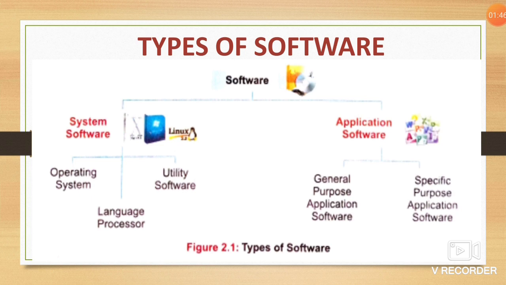Now next is types of software. Here a chart is given that shows the types of software clearly. Software is of two types, system software and application software. Again, system software is divided into three categories and application software is divided into two categories.